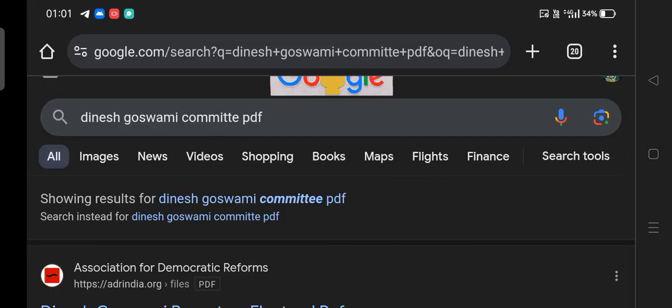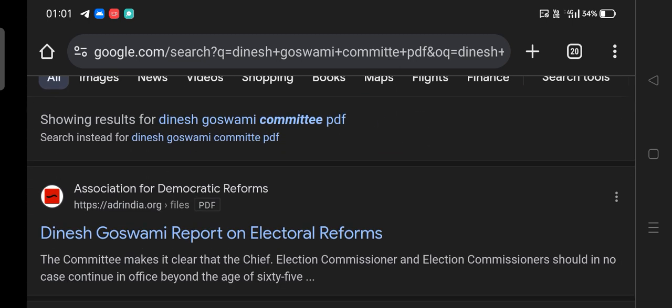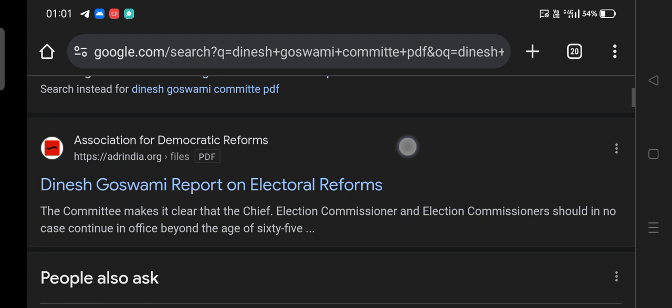To answer that question, I went to Google, and here you can see I wrote Dinesh Goswami Committee and PDF, and there I got the Dinesh Goswami report on electoral reform. Guys, it's an authenticated source from the Association for Democratic Reforms, ADR. ADR is a recognized NGO. In 2024, the electoral bond was declared null and void because of the Association for Democratic Reforms' initiative. They filed a petition against it.